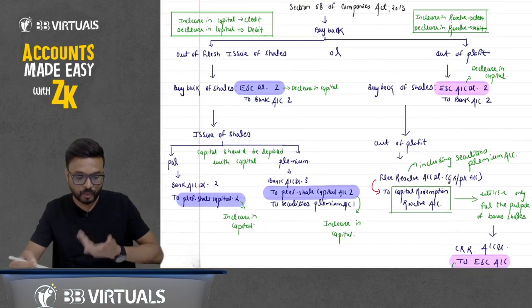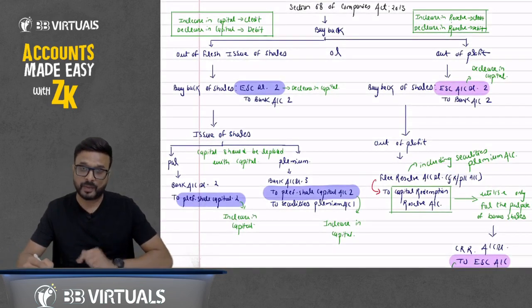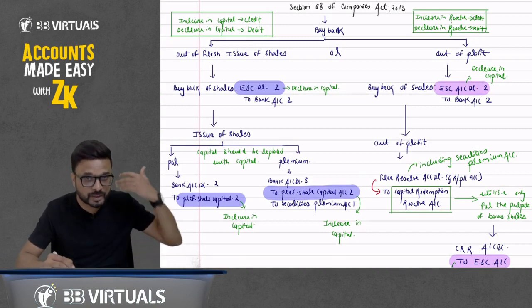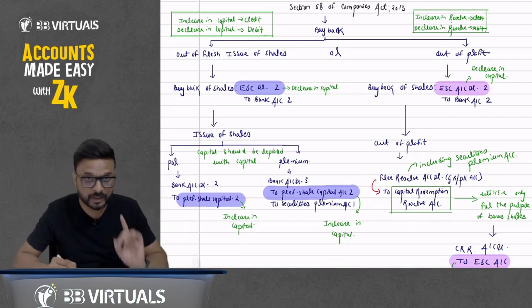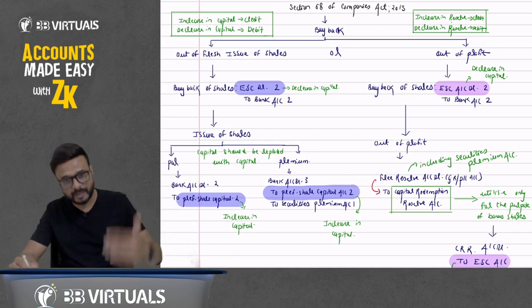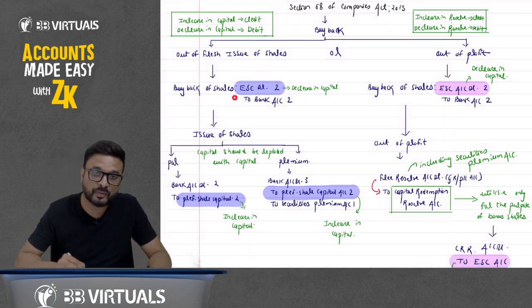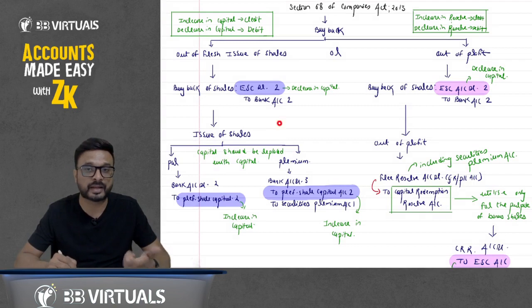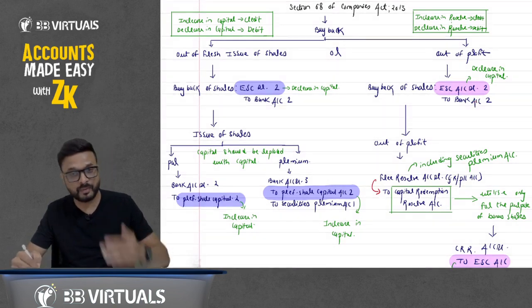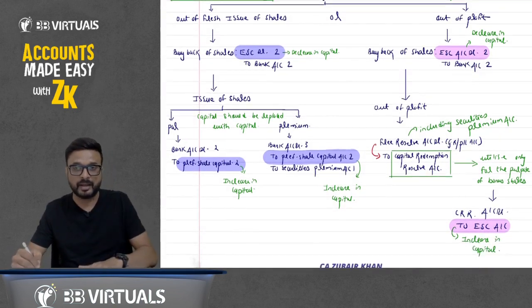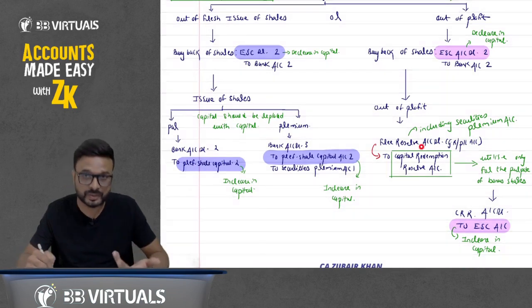What do we mean by out of an issue of shares? We issue fresh shares in the market. We will discuss this in detail when we solve the questions. Whatever amount of capital we have cancelled, the same amount has to be replaced by capital. So the replacement of capital should be with capital. Out of profit means we cancel the capital in the buyback, but there is no fresh issue of shares in the market.